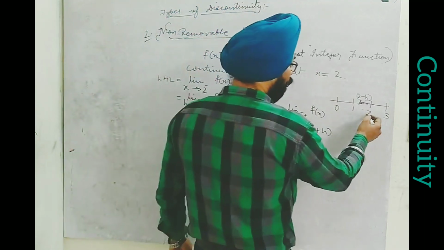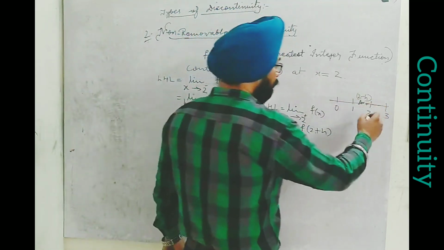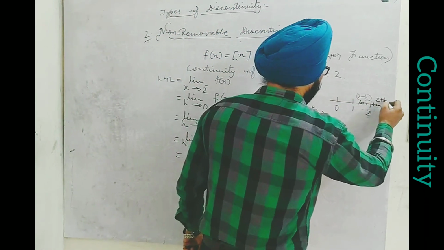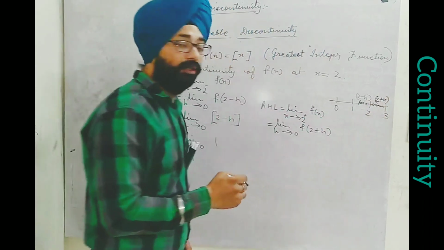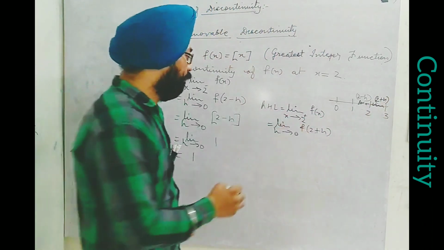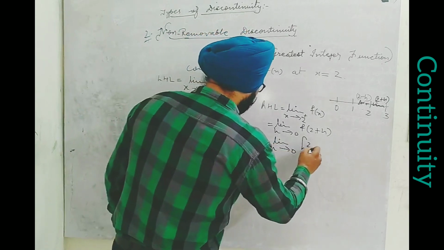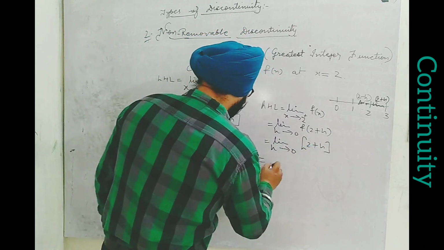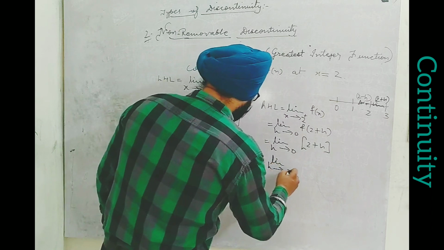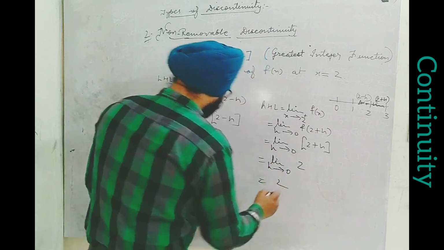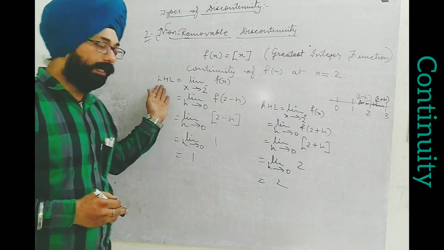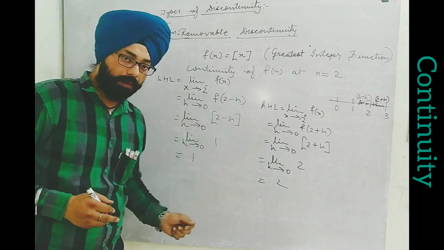So greater than 2 but very close to it means between 2 and 3. 2 plus h lies between 2 and 3. So for all such values, the greatest integer would be 2. So first of all we have to write the symbol, this is the GIF symbol. After that we find that limit h tends to 0 is 2. Final answer is 2.